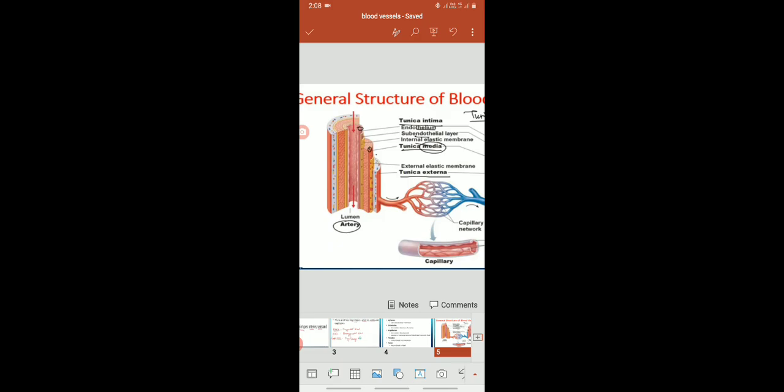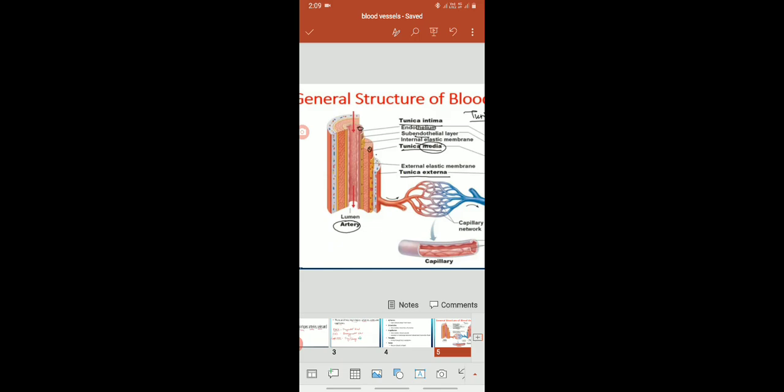This tunica media layer is made up of smooth muscles and elastic fibers. And these elastic fibers increase the elasticity of the blood vessel. The third layer is tunica interna, or it is also called tunica intima. A single layer of flat endothelial cells is present here, and at the center the lumen is present. This lumen is actually the hollow cavity through which blood flows.